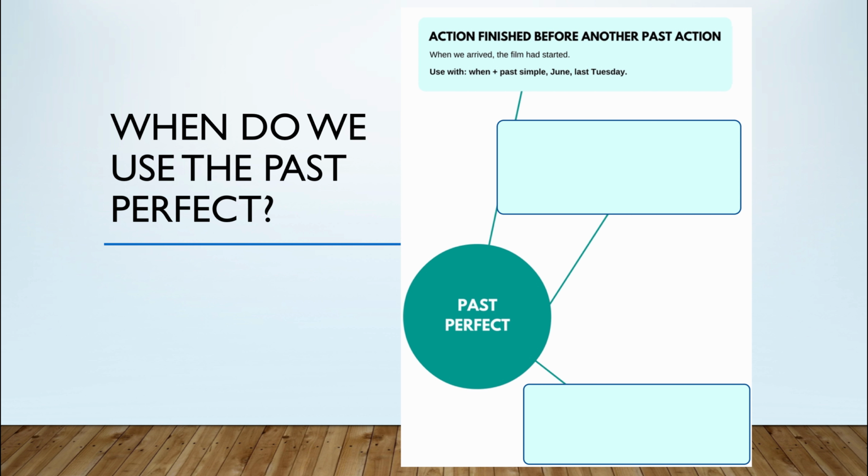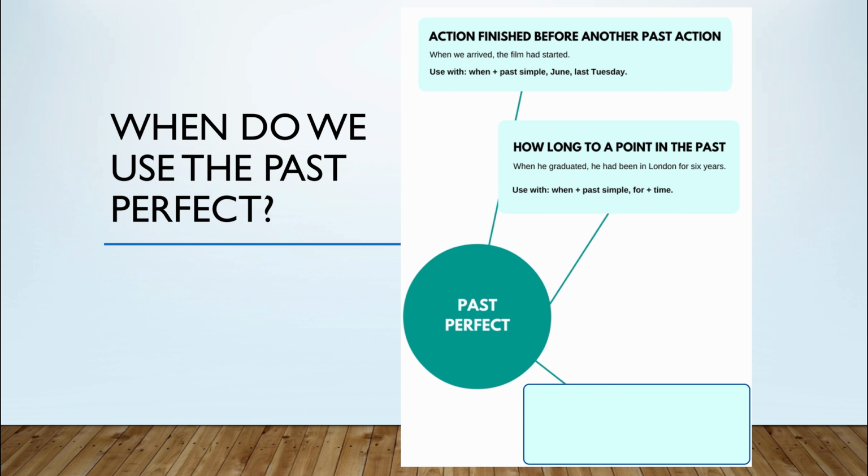Secondly, we use the past perfect to express a period of time that lasted until a certain point in the past. So we can answer the question, how long had he been living in London? And the answer is, he had been in London for 6 years. So look at the sentence. When he graduated, he had been in London for 6 years. On peut donc dire qu'au moment où il a été diplômé, cela faisait 6 ans qu'il vivait à Londres.